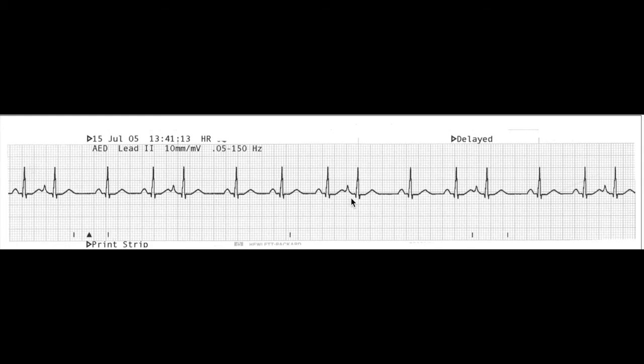Next we're going to look at the PR intervals. They look pretty normal, but these ones here with the PACs look a little bit longer, or it just might be the shape making my eyes a bit funny. But we don't need to be too concerned about the PR interval here. The QRS complex is normal, less than 0.12 seconds. So our interpretation here is that this is an underlying sinus rhythm. So we say it's a sinus rhythm at a rate of 80 with PACs.